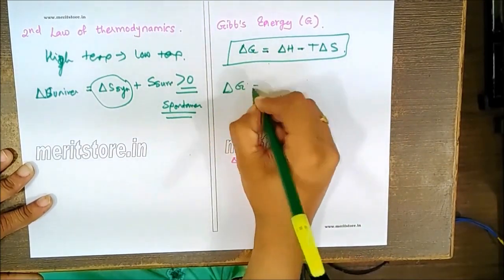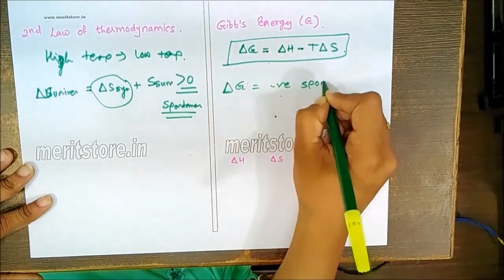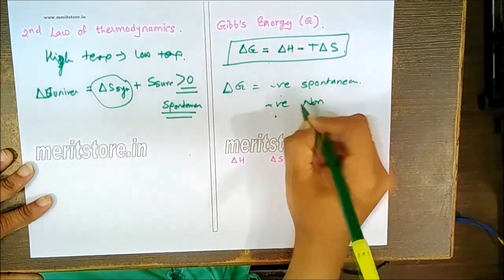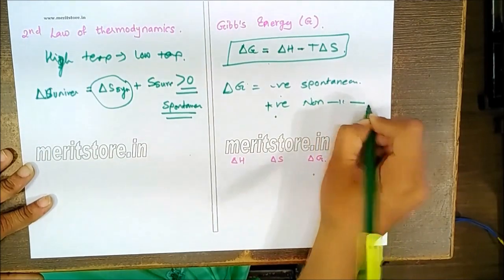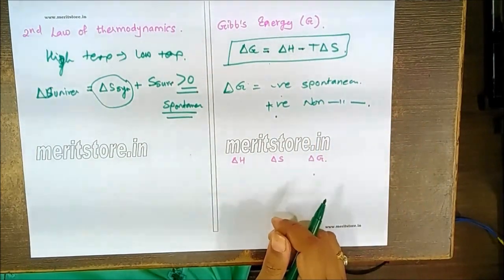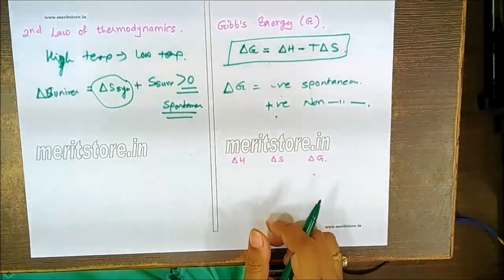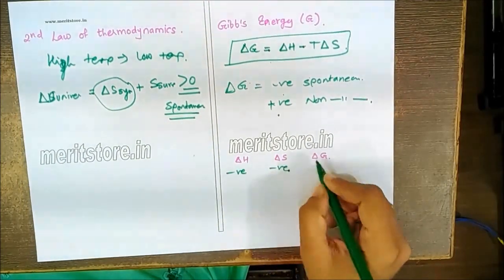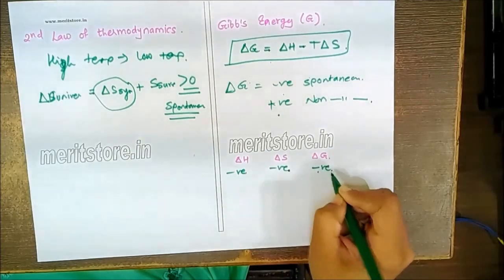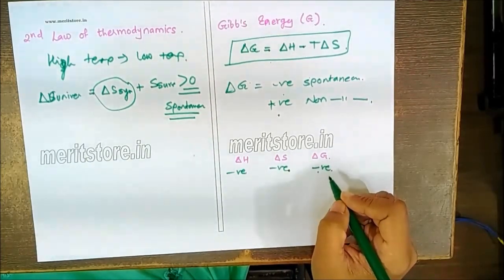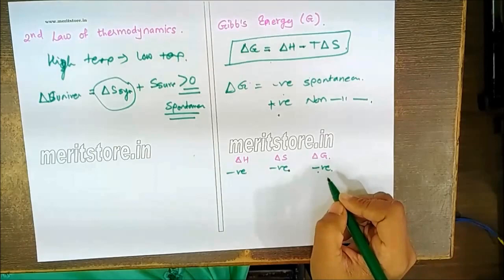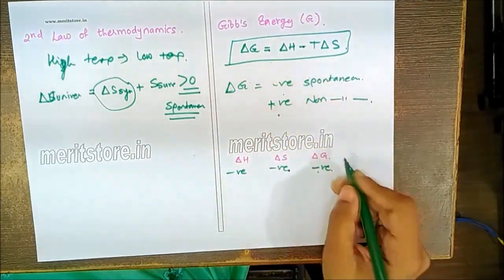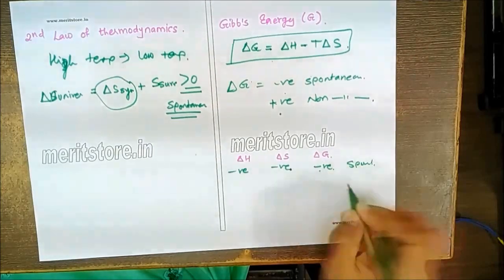So if delta G is negative, the reaction is said to have spontaneity. And if it is positive, the reaction is non-spontaneous. So we can have different relations using this formula. Remember, if delta H and delta S are both negative, then delta G will also be negative at low temperature, so the reaction will be spontaneous, that is, delta H should be less than T delta S in magnitude. So this reaction will be spontaneous.